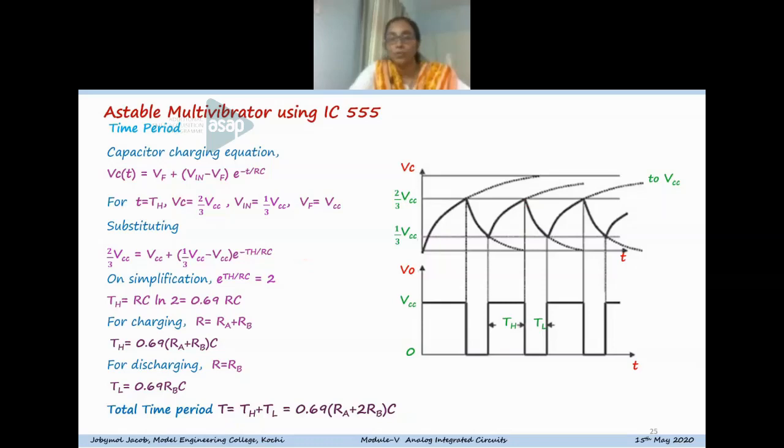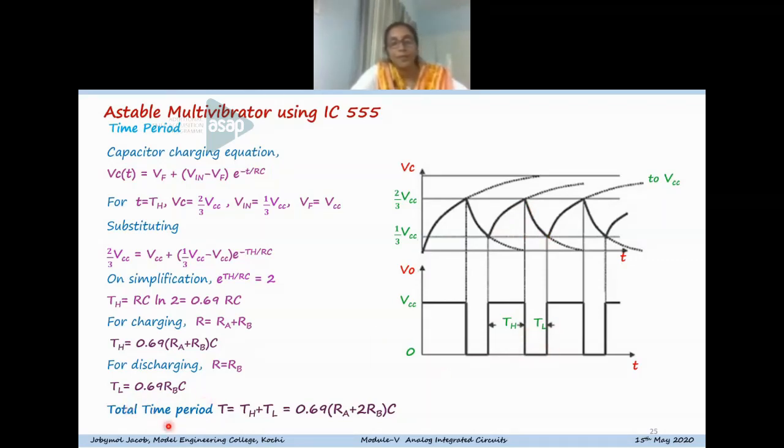It will reach the value 2/3 VCC. So by substituting that, you can get an expression that is Th is equal to Rc log 2, that is 0.69 Rc. And in the charging part, we have seen the resistors involved are Ra and Rb. So the time for on time, or the high pulse, will be 0.69 (Ra plus Rb) into C. And for discharging, there is only one resistor involved, that is Rb. So the discharging time, that is the pulse width for the low pulse, is actually 0.69 Rb into C.